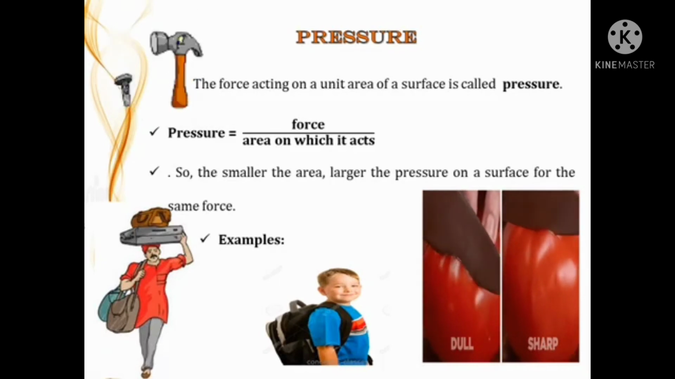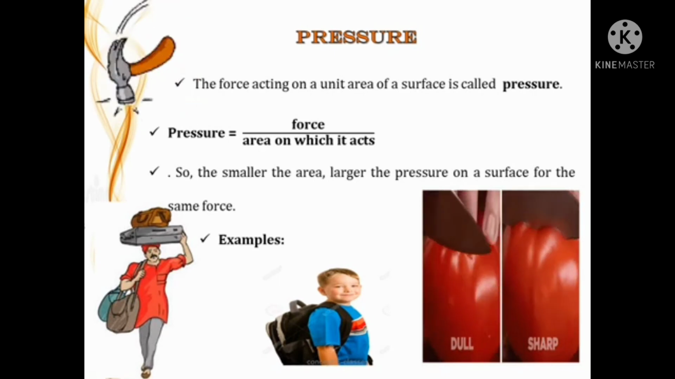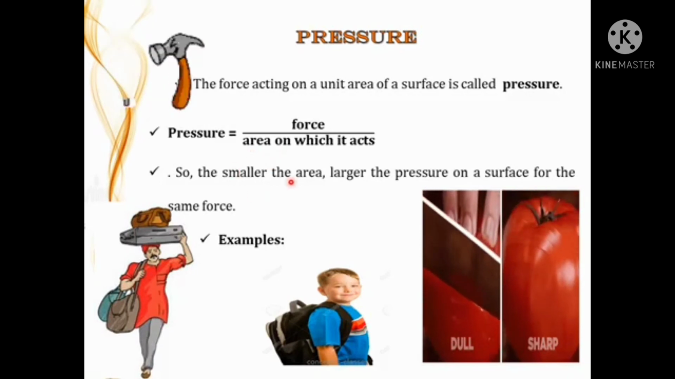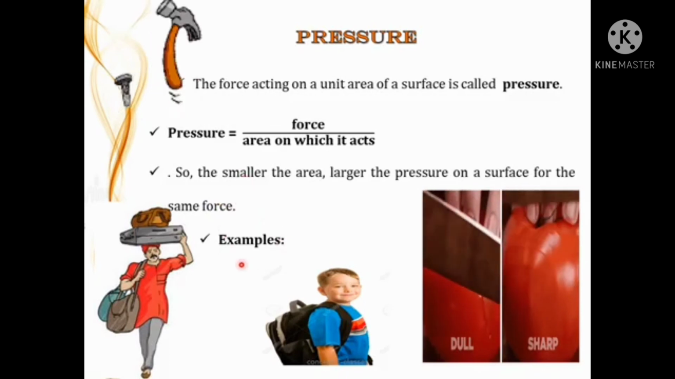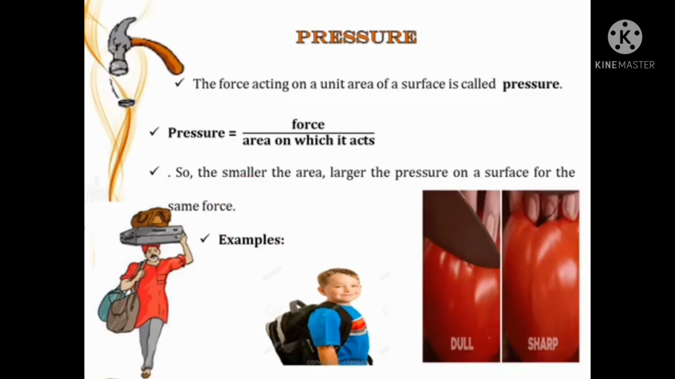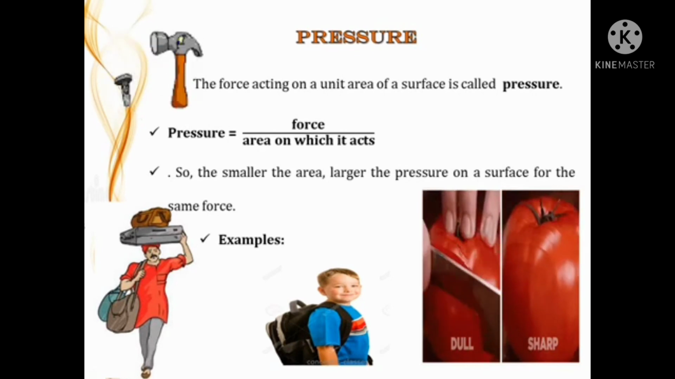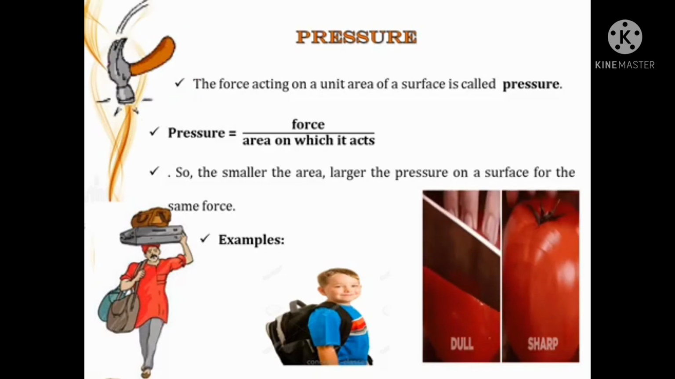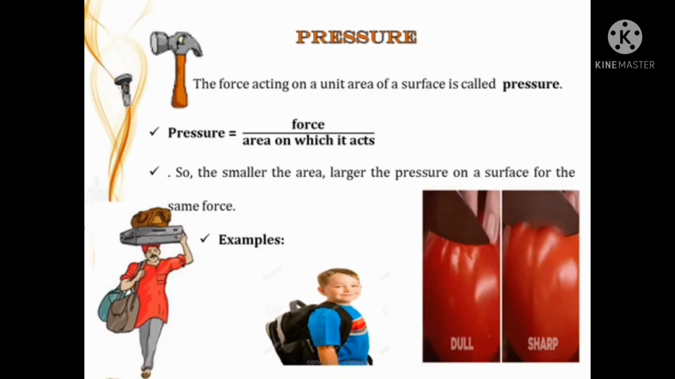So what is the unit of pressure? In the SI system, force is measured in Newton and area in meter square. Therefore, the unit of pressure is Newton per meter square. However, Newton per meter square is called Pascal in honor of the French scientist Blaise Pascal. Okay, so 1 Pascal is the pressure exerted by a force of 1 Newton acting over an area of 1 meter square. See some examples.